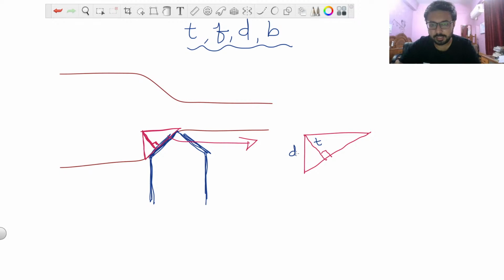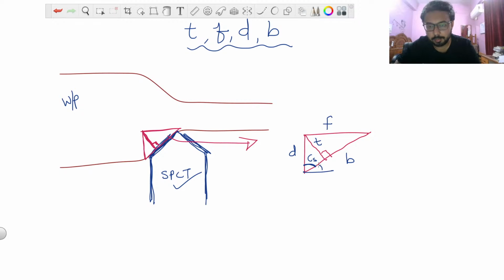This is D, depth of cut, this is B, width, this is F, feed. So this is your workpiece, this is your single point cutting tool, and what will be this angle? This angle is your CS, that is the side cutting edge angle.